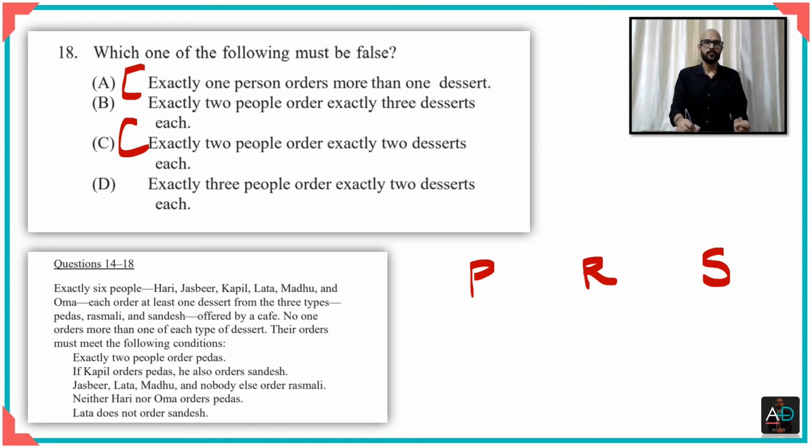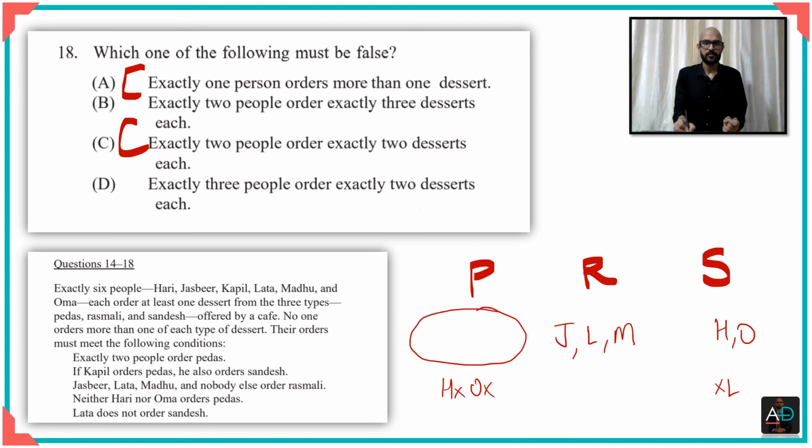We know that for rasmalai we have 3 names. We have Jasbir, we have Lata, and we have Madhu. For sandesh we have Hari and Oma. What we do not have surely for sandesh is Lata, and for peda we surely do not have Hari and Oma, right? Now we know that peda should have 2 people, because now we need to see who they are.